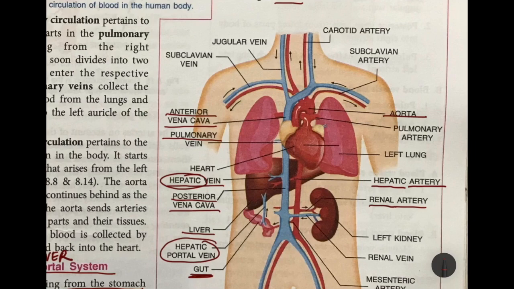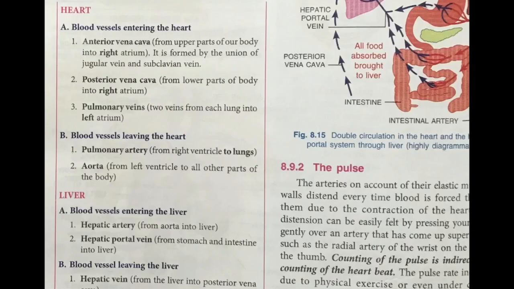The aorta breaks up into different arteries, one which enters the liver, known as the hepatic artery, and the other which breaks up into the renal artery, which takes oxygenated blood into the kidney. And then of course the pulmonary artery, which carries deoxygenated blood from the heart to the lung. So let's take a quick look at the different blood vessels that enter the heart.